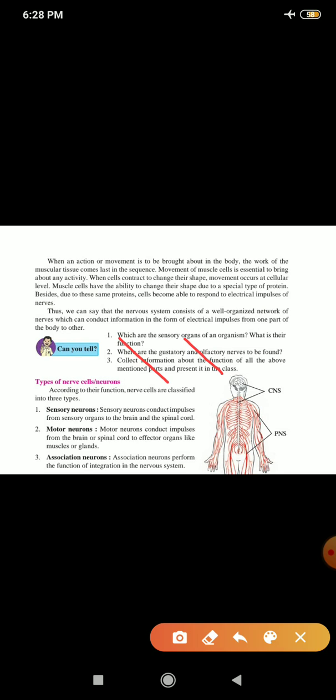Second, motor neurons. Motor neurons conduct impulses from the brain or the spinal cord to the effector organs like the muscles or the glands. The effector organs are the muscles or the glands. Third type is association neurons. Association neurons perform the function of integration in the nervous system. Integrate means put together, associated, so that whatever necessary action has to be taken will be done.